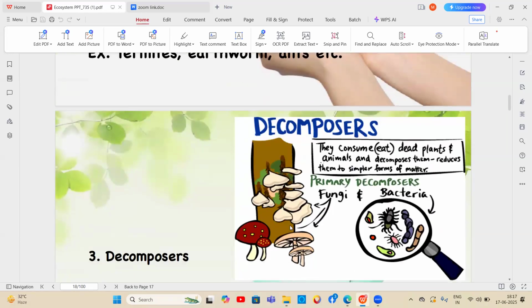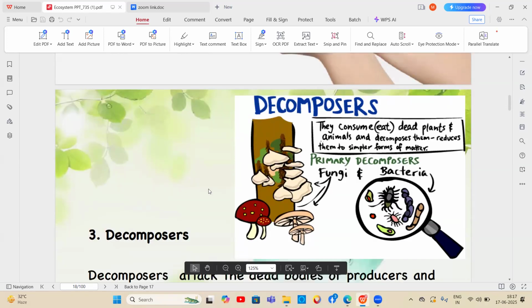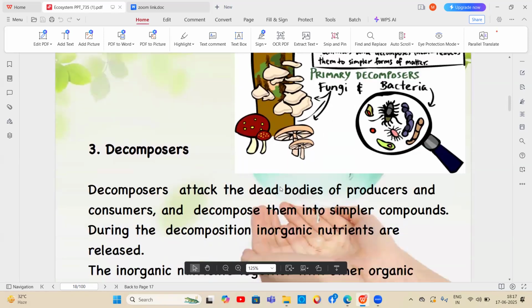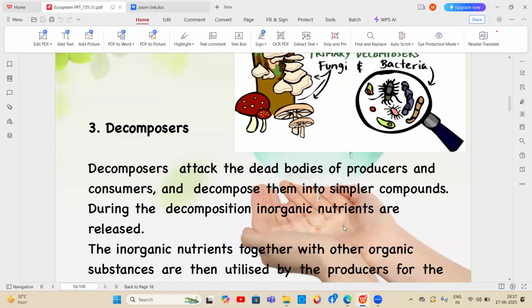So the decomposers mainly consume dead plants and animals and decompose them, reducing them to simpler forms of matter. Examples for this are fungi and bacteria. The decomposers attack the dead bodies of the producers and consumers and decompose them into simpler compounds.